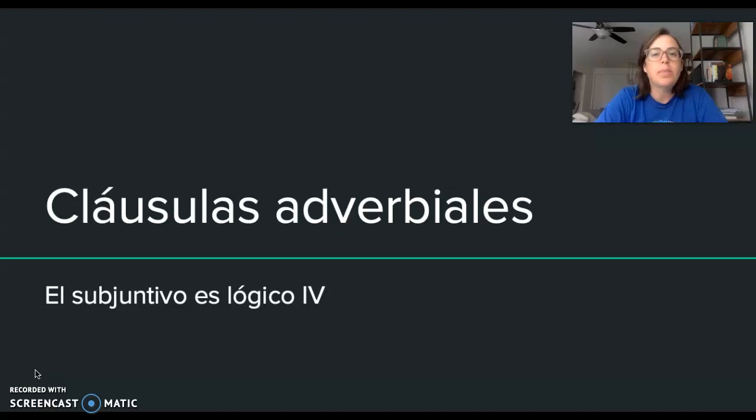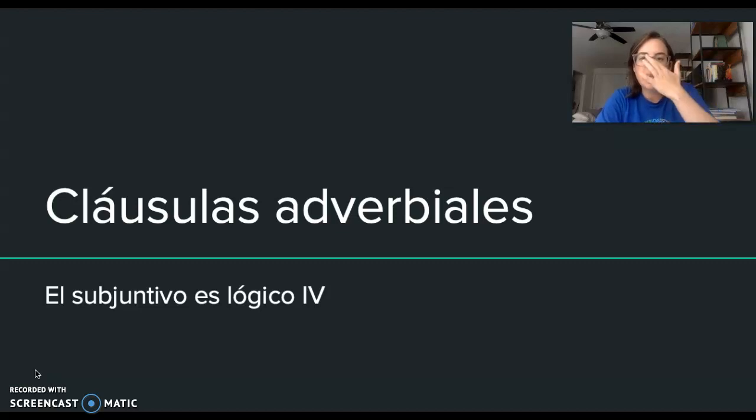Hoy es 20 de mayo del 2020 y hoy vamos a aprender sobre el último grupo de cláusulas. Hemos visto las cláusulas nominales, noun clauses, cláusulas adjetivales, adjective clauses, y ahora vamos a ver las cláusulas adverbiales, or adverbial clauses. This is the last group we're going to see.